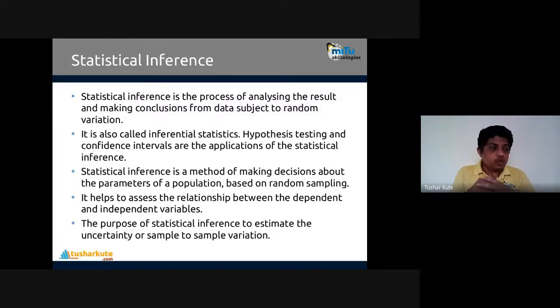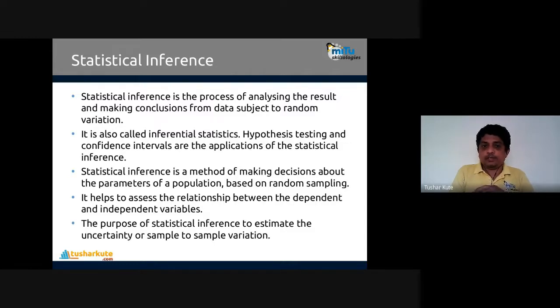Hypothesis testing means you have some idea in mind, some model in mind: if I give this input, then I can expect this kind of output. You are like a scientist putting forward a theory, and you have to prove it. This is what we call a hypothesis. And if you want to test whether that hypothesis is correct or not, we use a method called hypothesis testing.